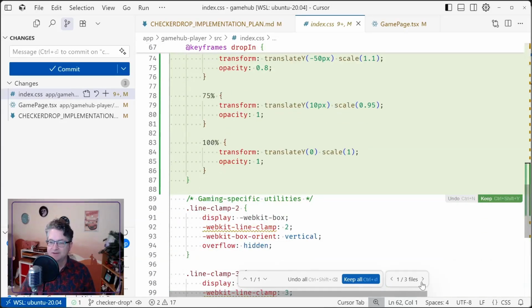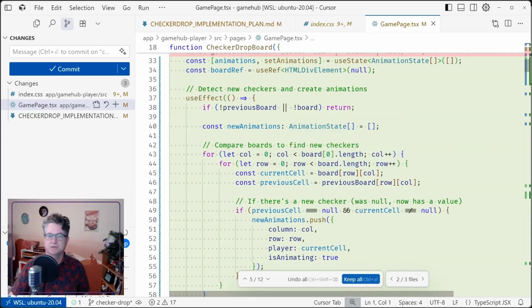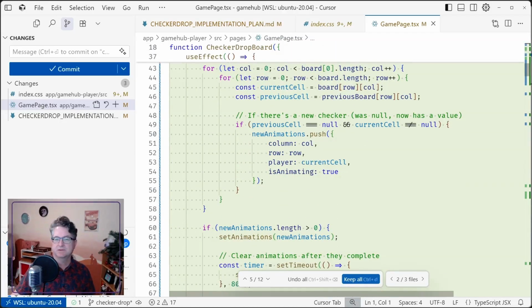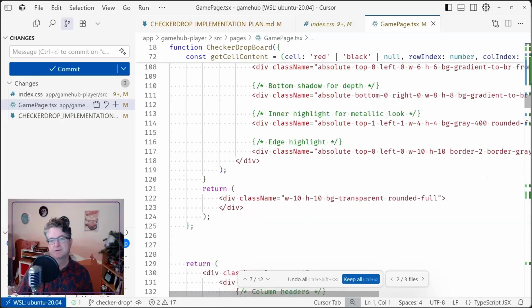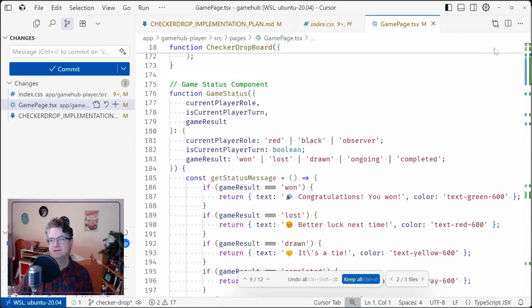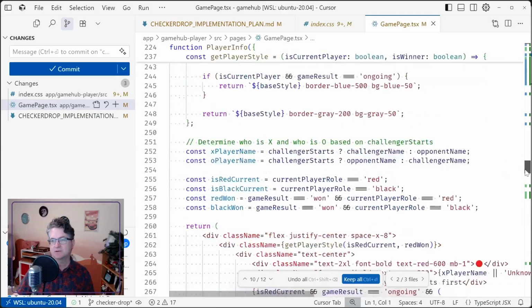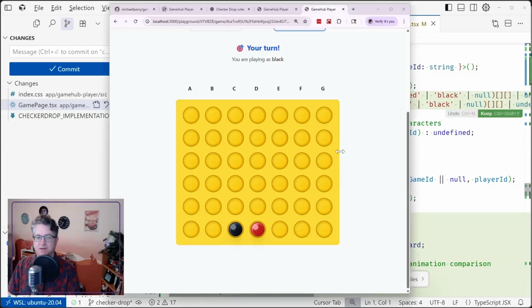All right, and then the next file, detect new checkers and create animations. If there's a new checker, it was null, and now it has a value. All right. Then it applies the animation to the checker. Yeah, I suspect this is going for completely the wrong kind of animation. Let's see if it's just really fast.